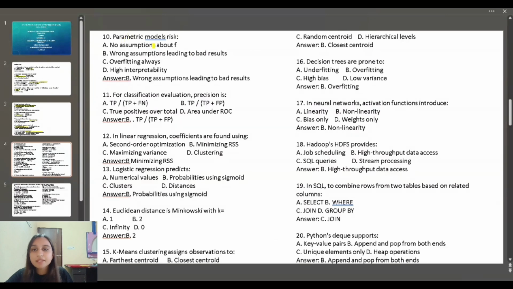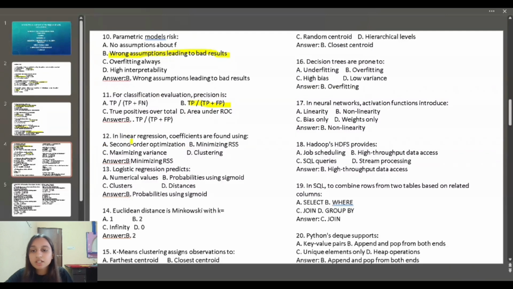Tenth question: parametric models risk wrong assumptions leading to bad results. For classification evaluation, the formula for precision is TP upon TP plus FP, that is true positive upon true positive plus false positive.